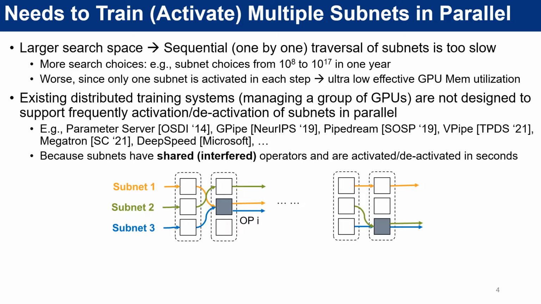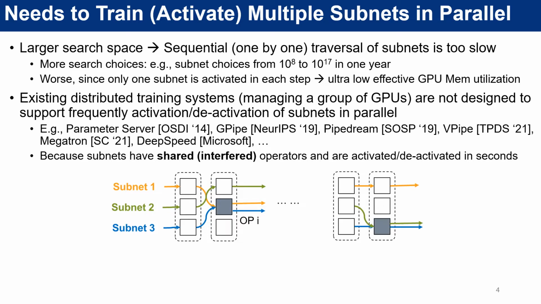While the one-by-one supernet traversal is effective, recently we have seen that deep neural networks are getting larger and larger, and the design space of DNNs is also spanning quickly. Therefore, a one-by-one supernet traversal requires much more time and GPU memory. This brings the need to accelerate the traversal of supernet in parallel with more GPUs. However, existing distributed training systems are mainly designed for monolithic DNN training, and they are not designed to train multiple subnets of a supernet that switch at the second level.